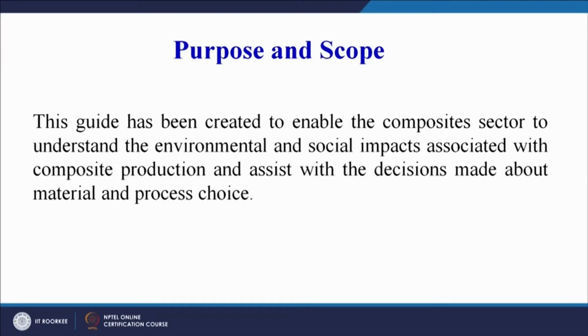The guide available at Net Composites is created to enable the composite sector to understand the environmental and social impacts associated with composites processing and to assist with decisions about material and process choice. Suppose you want to make a particular size and shape of product.